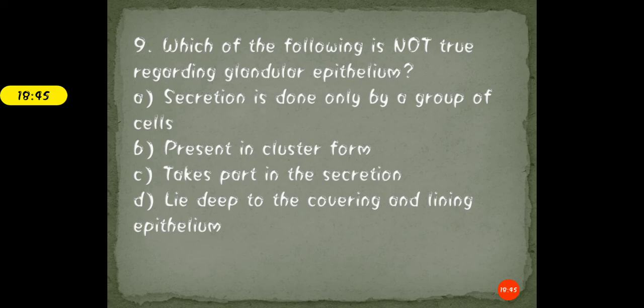Next question is, which of the following is not true regarding the glandular epithelium? Options are A, secretion is done only by a group of the cells, B, present in clusters or form, C, takes part in the secretion, and D, lies deep to the covering and the lining epithelium. Take your time, students. Read the question very well. It is an important MCQ question.